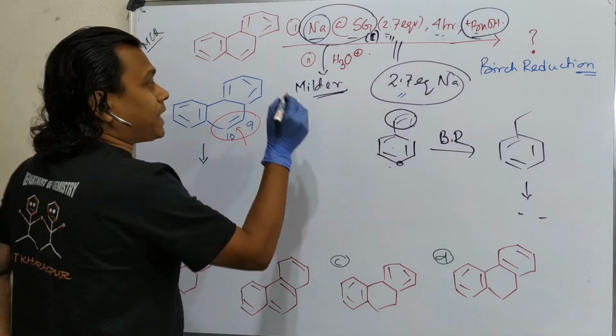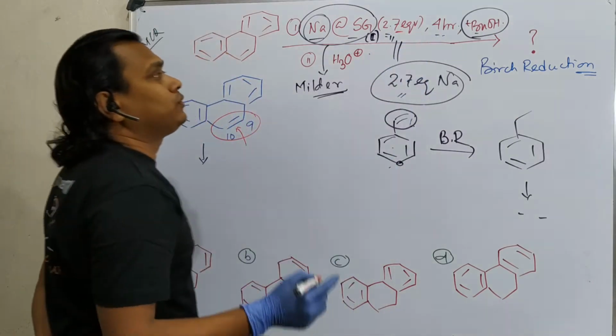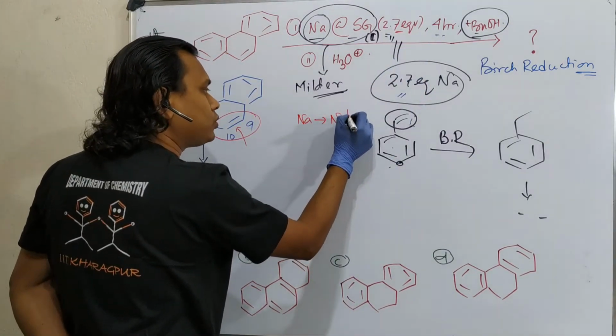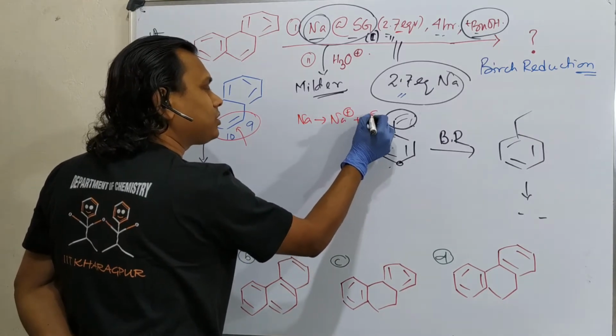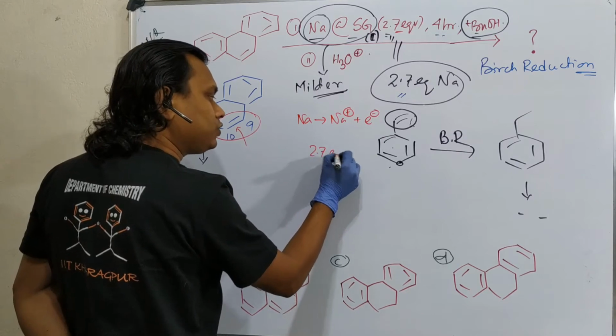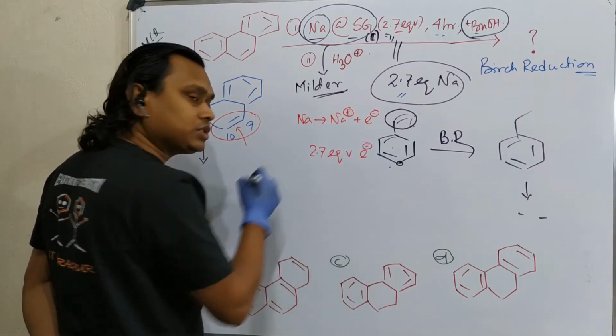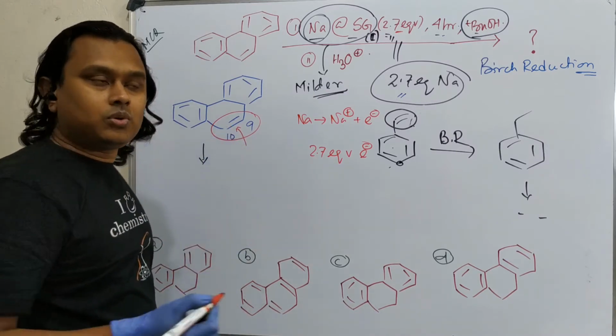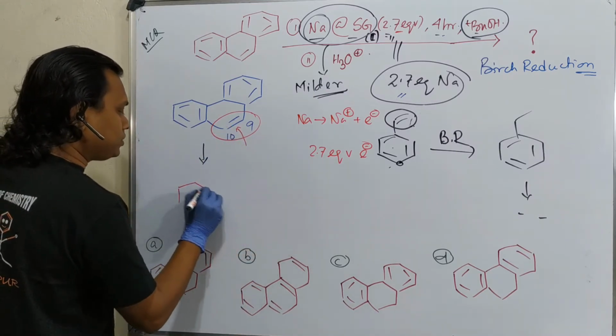So first, look at this, this is 2.7 equivalent. 2.7 equivalent, because one sodium gives sodium plus and 1 electron. Then 2.7 equivalent means 2.7 equivalent of electron. Possible? Now see, you want to reduce this double bond. So, ultimately what will it produce?